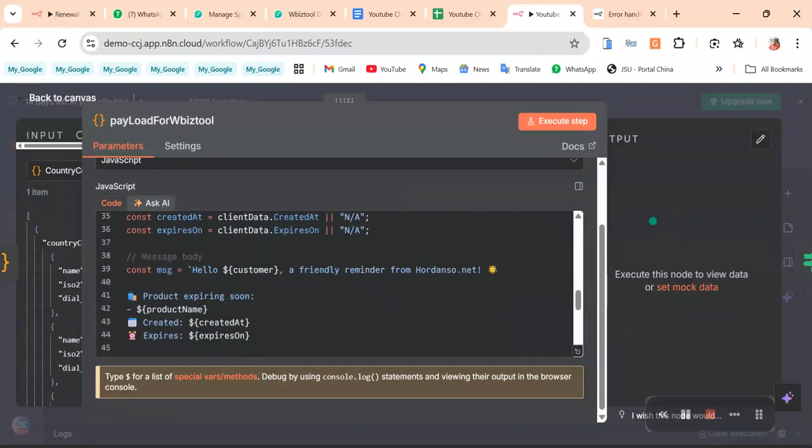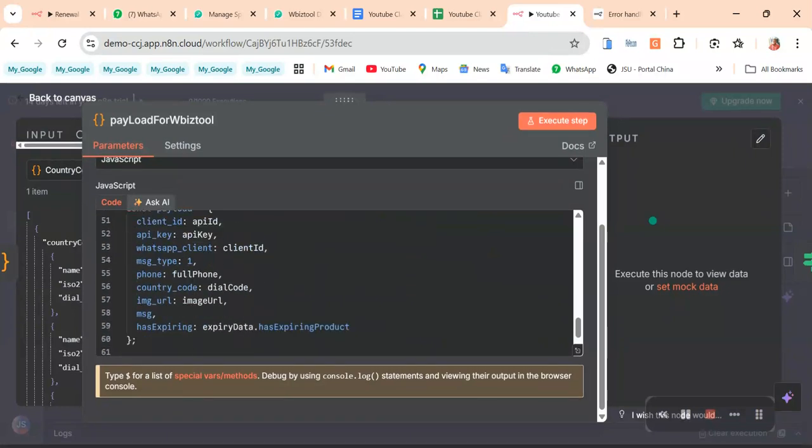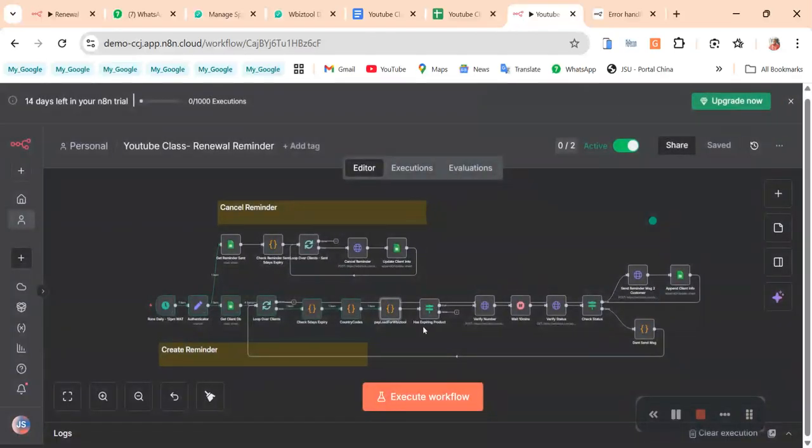So here we prepare the message. We're just showing the product that is expiring, the created time, and we return that. We're also returning this. This is just like a trigger that will tell us either to move ahead or dump it. Okay, so I'll do this too. Let's do it.